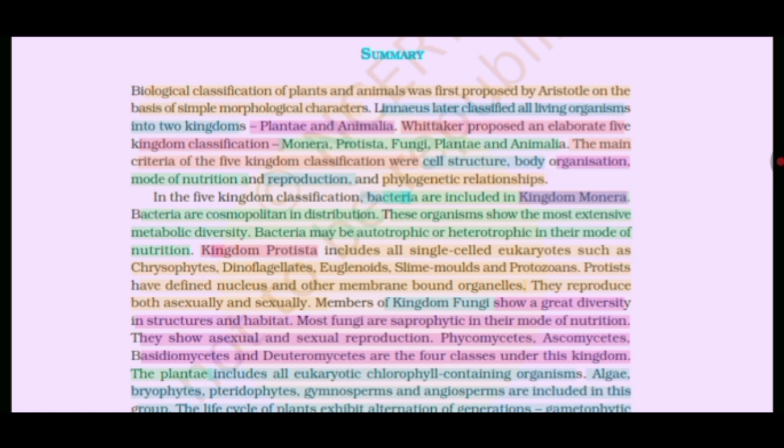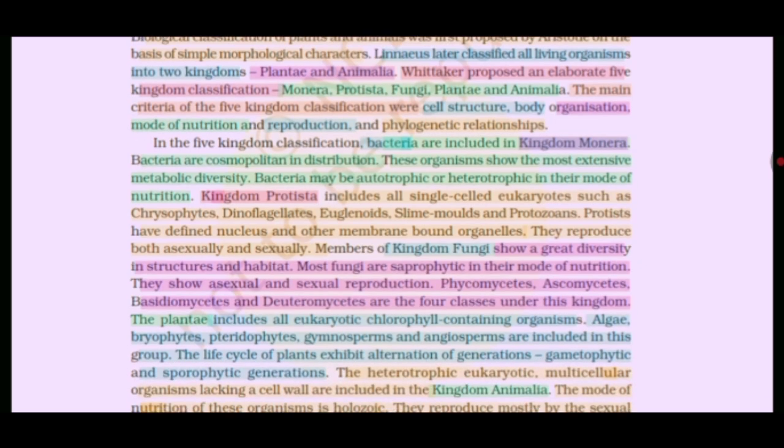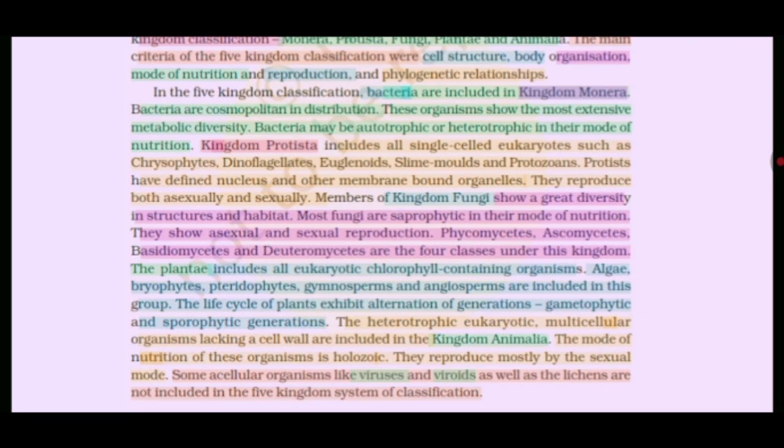Members of kingdom Fungi show a great diversity in structure and habitat. Most fungi are saprophytic in their mode of nutrition. They show asexual and sexual reproduction. Phycomycetes, ascomycetes, basidiomycetes, and deuteromycetes are the four classes under this kingdom. Kingdom Plantae includes all eukaryotic chlorophyll-containing organisms. Algae, bryophytes, pteridophytes, gymnosperms, and angiosperms are included in this group. The life cycle of plants exhibits alternation of generations, gametophytic and sporophytic generations.